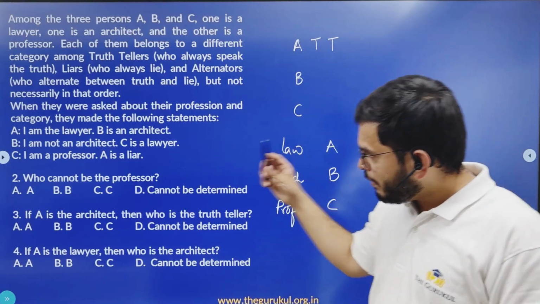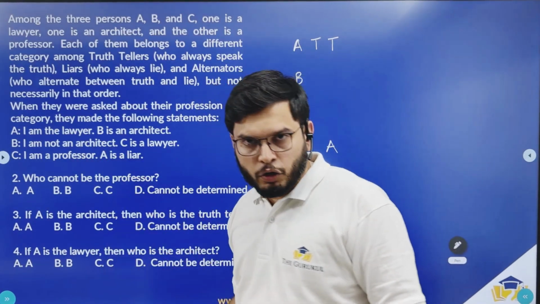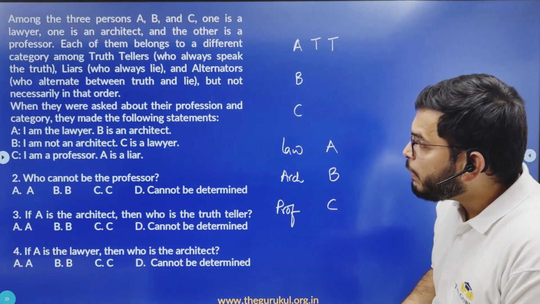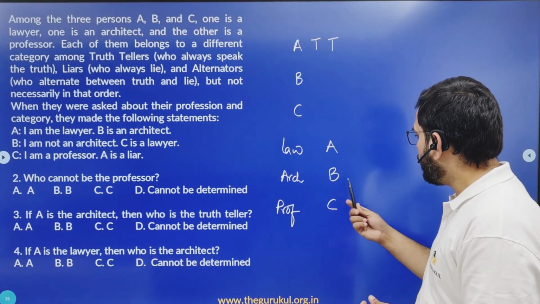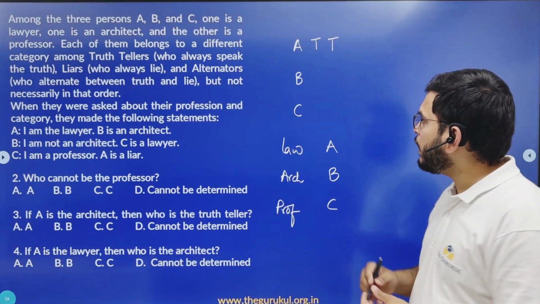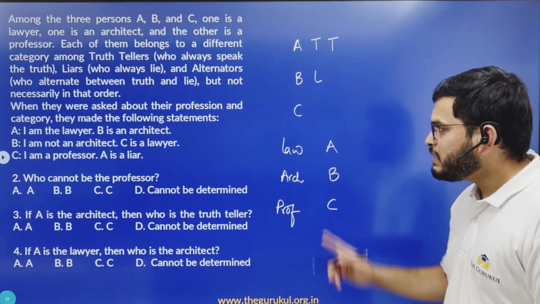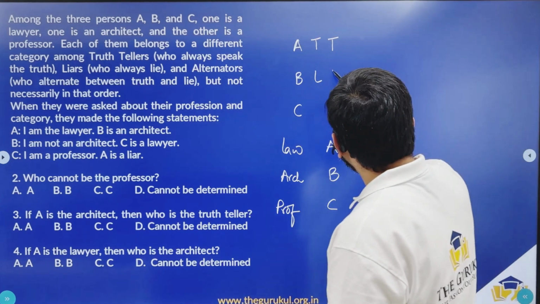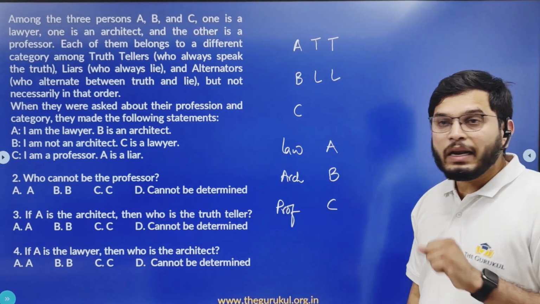Now let us analyze the statements made by the other two people with respect to this conclusion. Now what are the statements made by B? I am not an architect, right? But we have B being an architect, so this should be a lie. C is the liar. Now C is the professor, so this should also be a lie. Done. So B is a liar here.